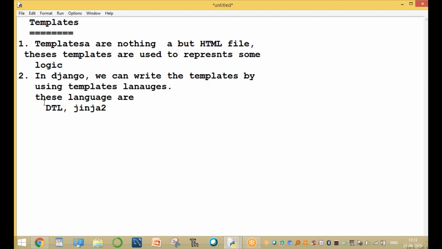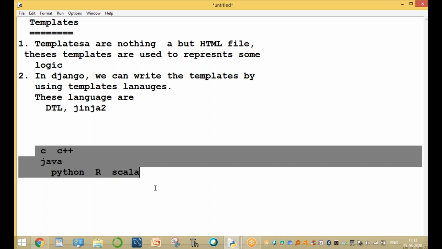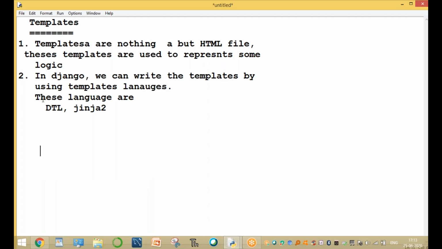There are a number of languages available, like the different programming languages: C, C++, Java, Python, R, and Scala. These are all high-level programming languages. But here we are writing HTML code, so we are using two languages: one is DTL, another one is Jinja2. The complete language is DTL.